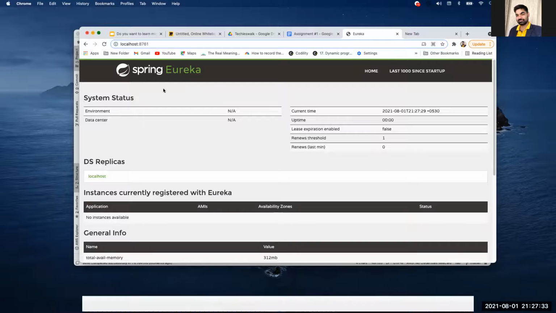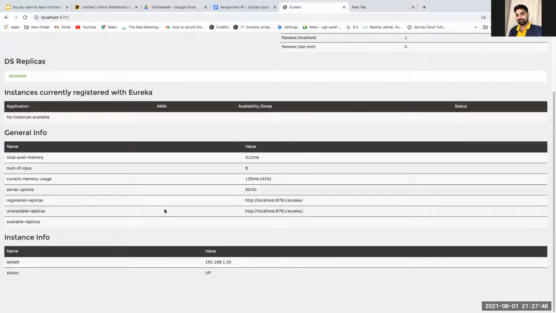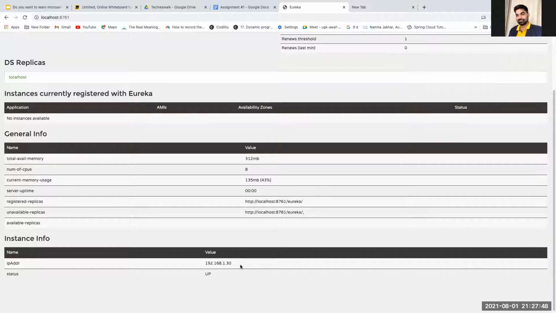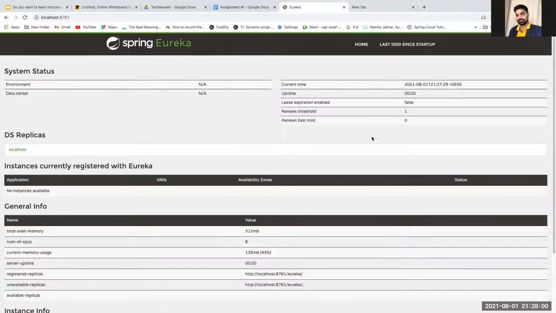And you see this is the Spring Eureka service registry, which is not having instances. Currently, instances currently registered with Eureka: no instance available, which means there is no service available in the service registry. This service registry is running on this particular port, and this is the URL of my service registry. If someone else wants to use it, this is the URL I will give, along with high level details about that service registry.